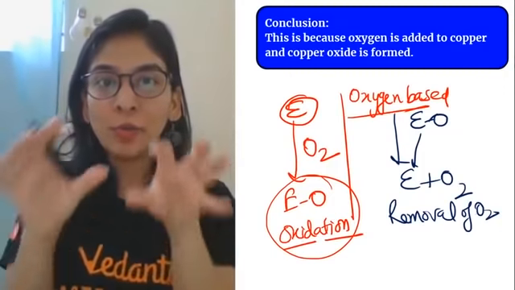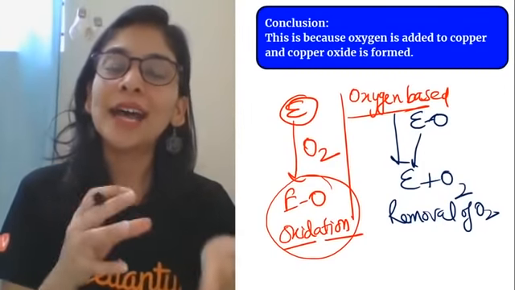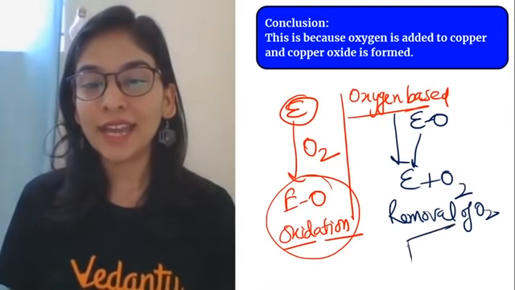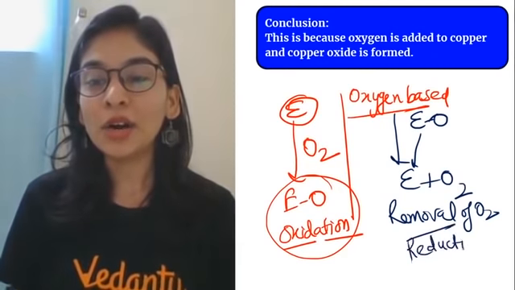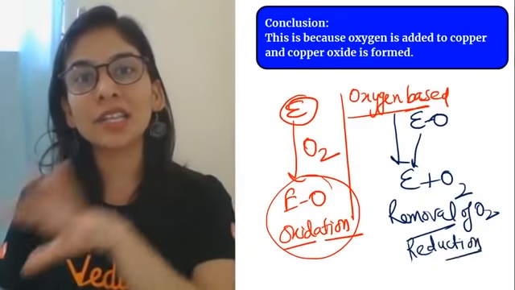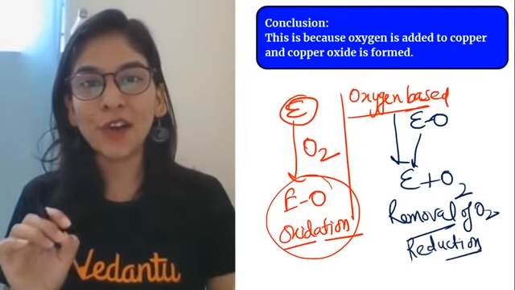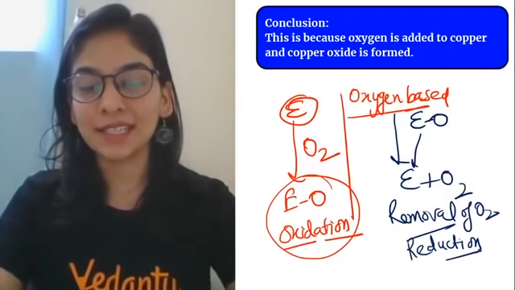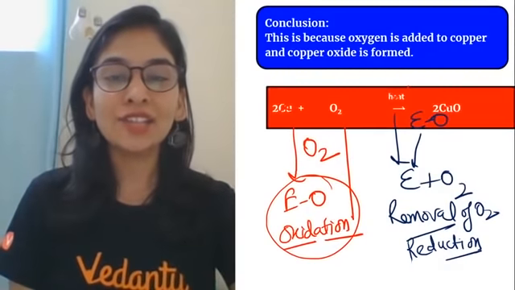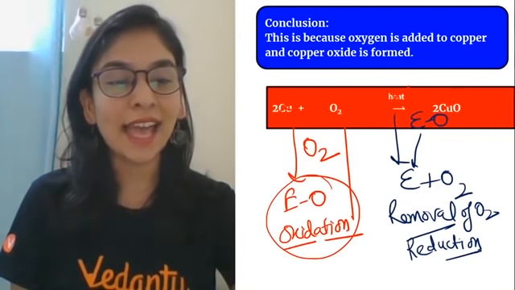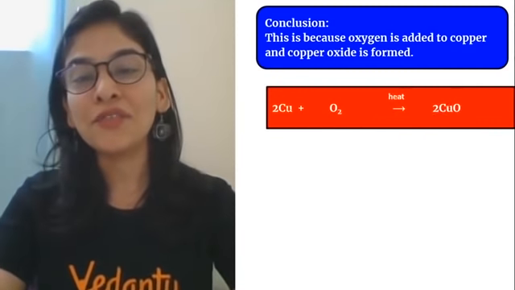As I told you, the initial concept was about oxygen only. So the early concept of oxidation and reduction is simply related to addition of oxygen and removal of oxygen. Okay, nothing else, just addition of oxygen and just removal of oxygen.